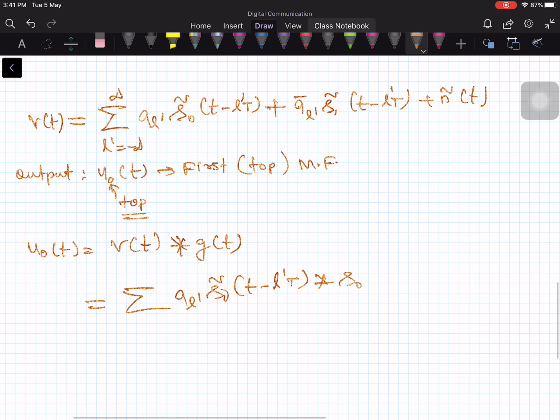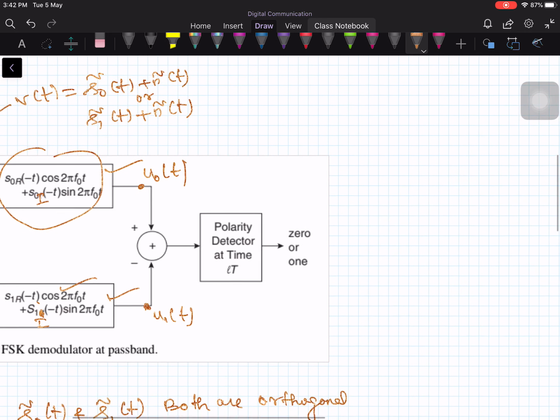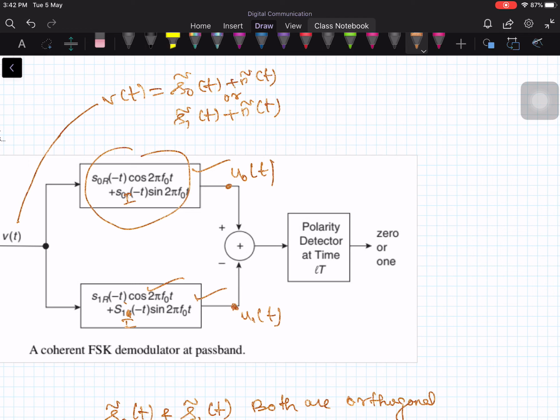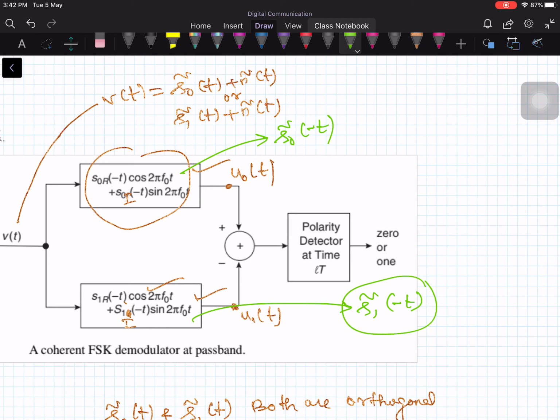Let me denote this impulse response by s0 tilde of minus t, and this one by s1 tilde of minus t. These are passband pulses, the passband impulse responses.